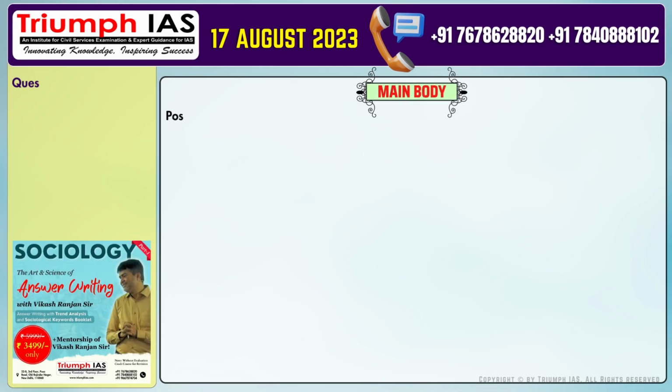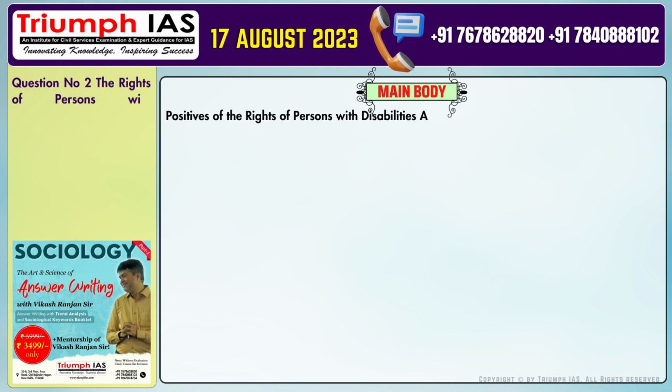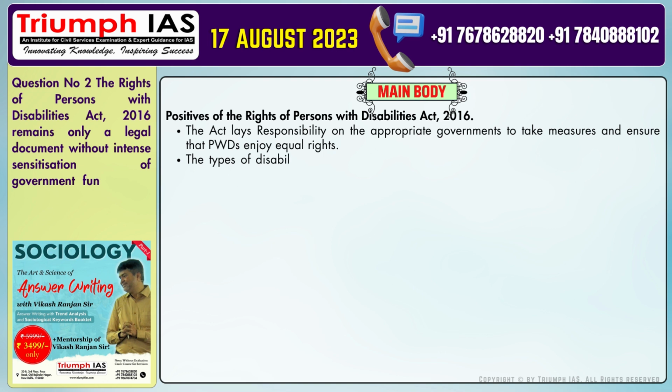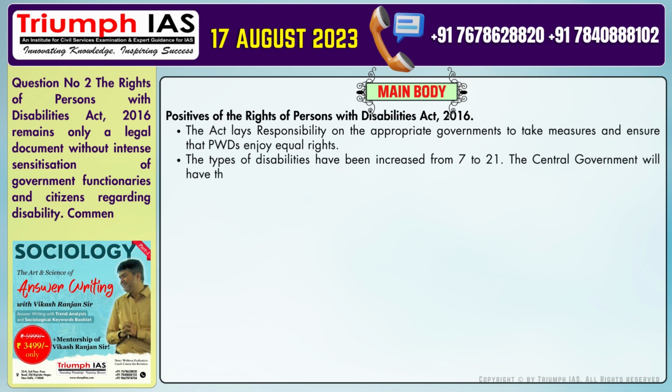The main body of the answer should be: positives of the Rights of Persons with Disabilities Act 2016. Number 1. The Act lays responsibility on the appropriate governments to take measures and ensure that PWDs enjoy equal rights. Number 2. The types of disabilities have been increased from 7 to 21. The central government will have the power to add more types of disabilities.